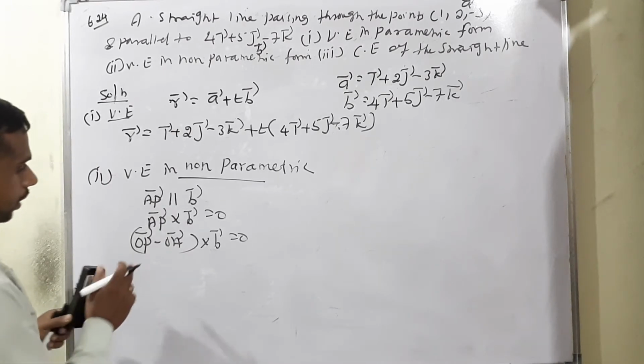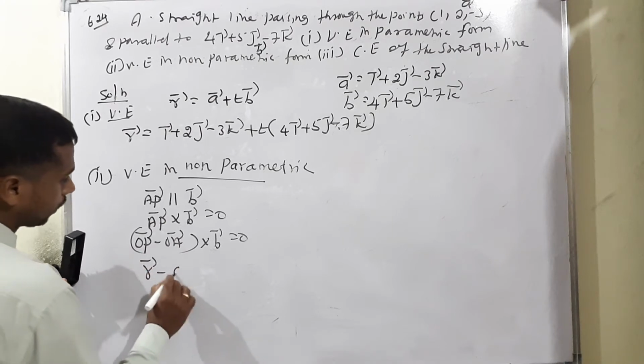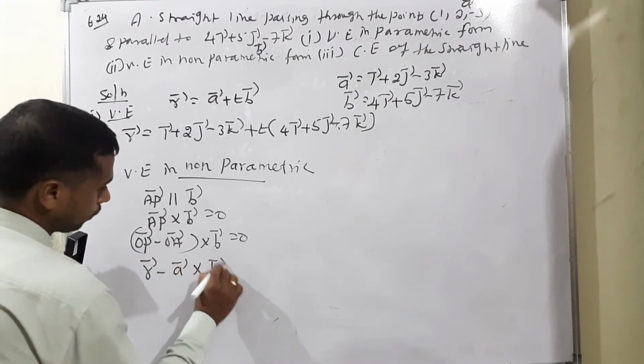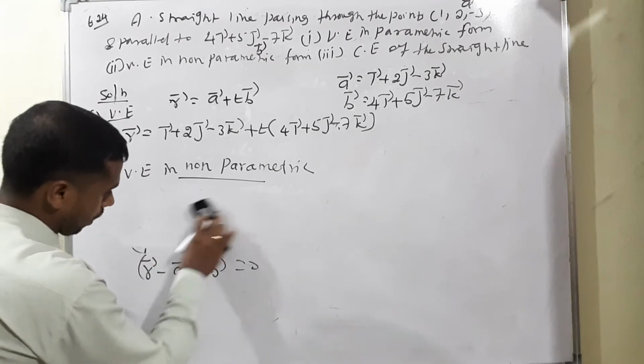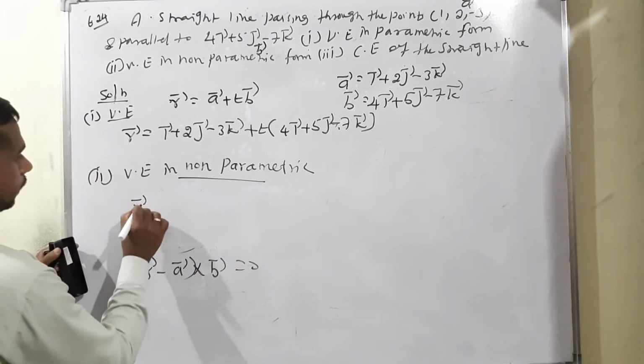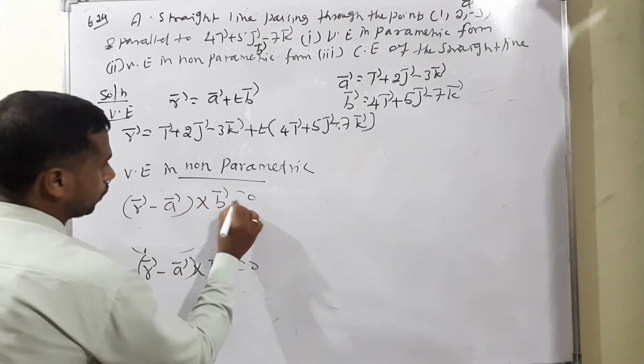So for your understanding, we can write it directly. OP vector means we already know r vector minus a vector cross b vector. We can write the last line only: r vector minus a vector cross b vector is equal to 0.